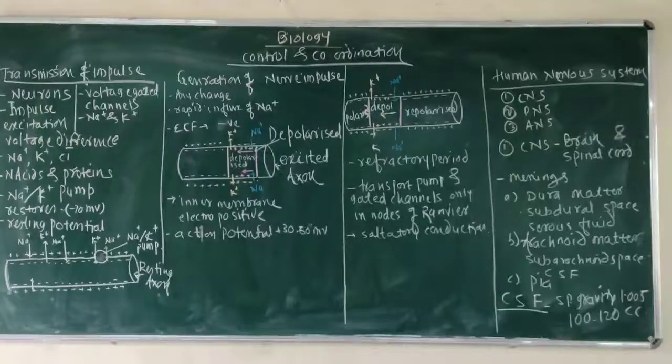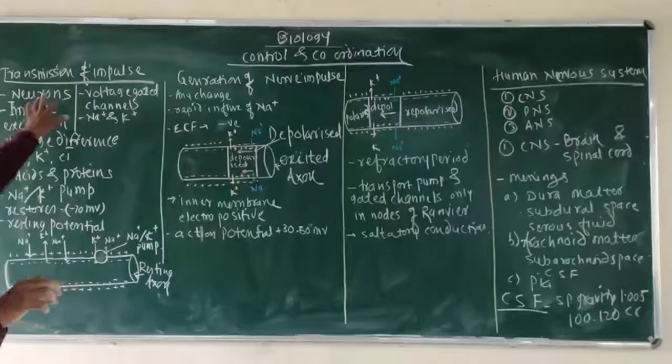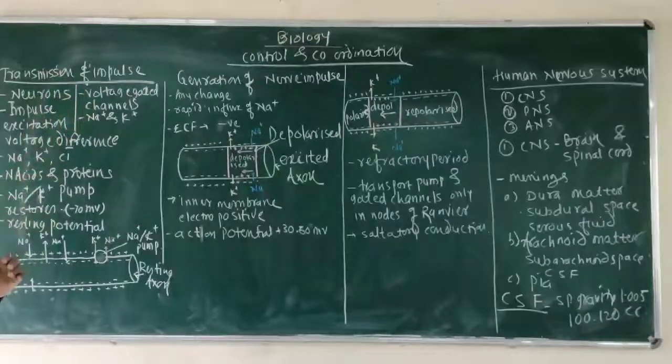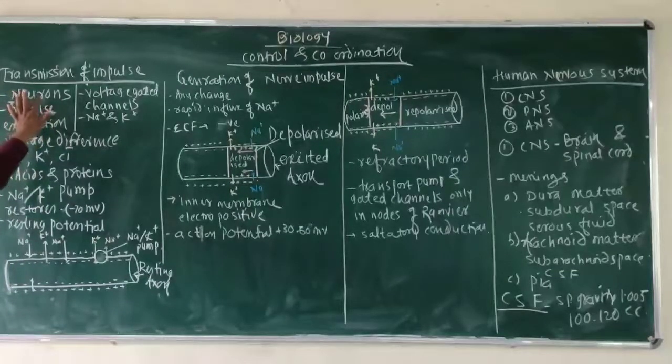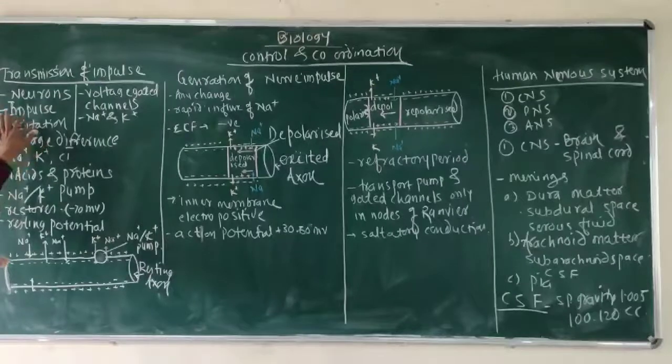Neurons are the cells of nervous tissue. They participate in the process of conduction of electrochemical or bioelectrical disturbances in the form of an impulse. Impulse means a bioelectrical or electrochemical disturbance or change from the surroundings, due to which the nerve cell becomes excited. Excitation means that due to this impulse, the cell's membranes are charged. That means nerve cell membranes are charged.